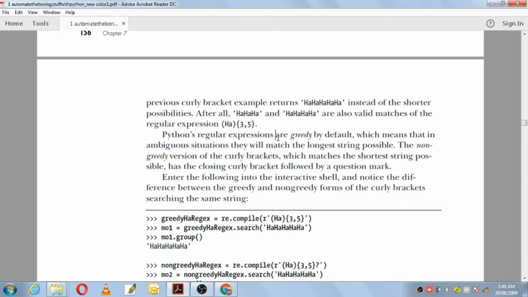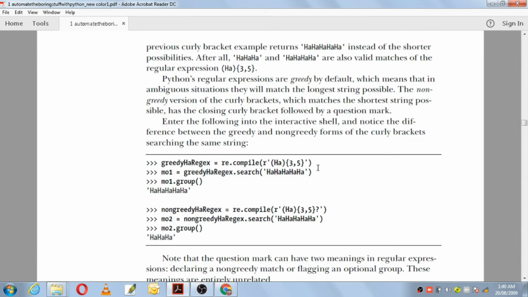The greedy version of curly brackets will match the longest string possible, while the non-greedy version of the curly brackets matches the shortest string possible, and has the closing curly bracket followed by a question mark. Let us see an example.